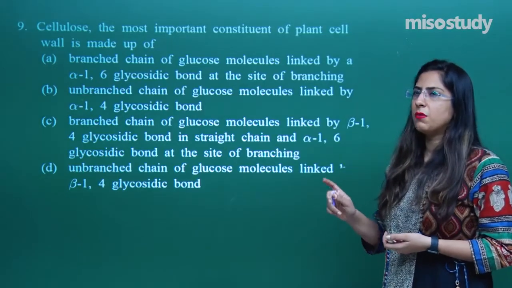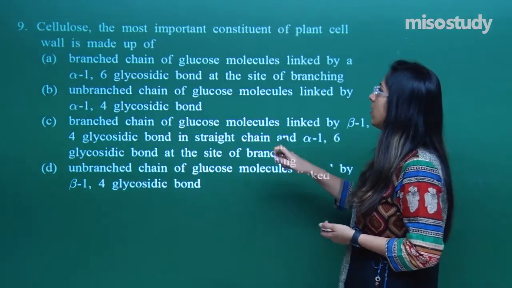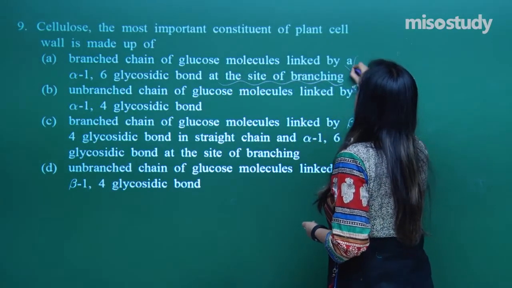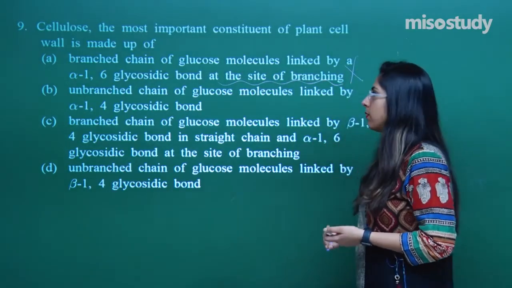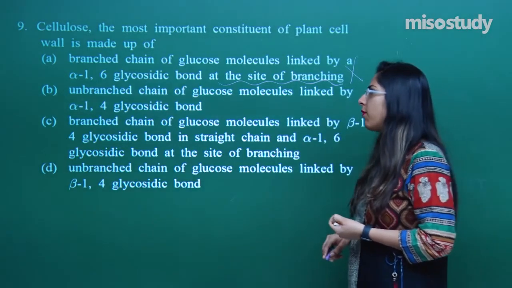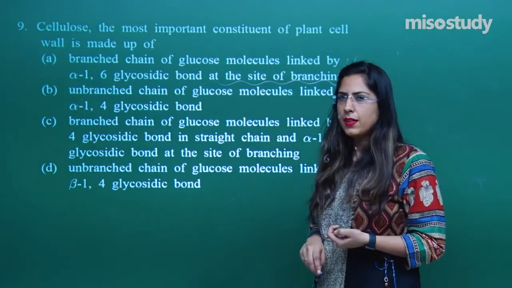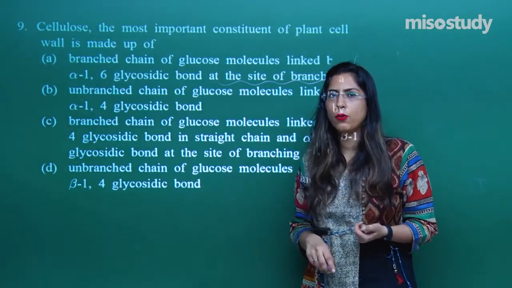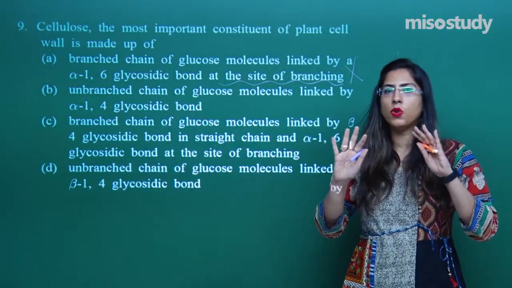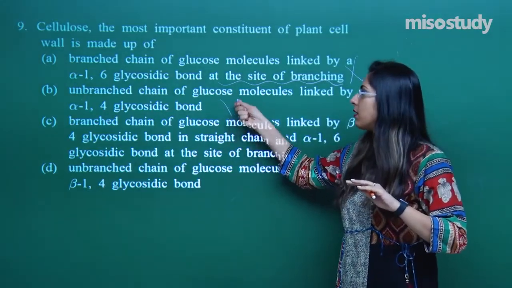Cellulose is a linear structure, but in this option it is written that it is a bond which is present at the site of branching. That means this is a wrong option. Unbranched chain of the glucose molecule that are linked by alpha-1,4 glycosidic bond. Is that so? Is it related to the alpha-1,4? No, not at all. It is related to the beta-1,4, they are joined with one another. That means that this is also wrong.